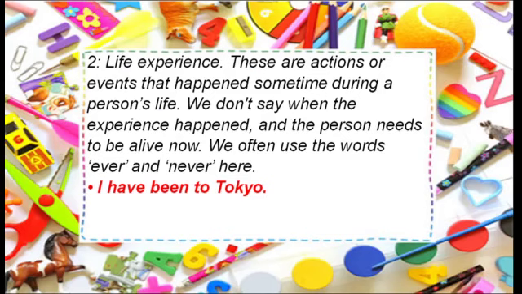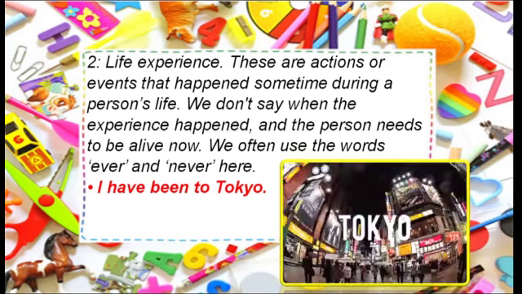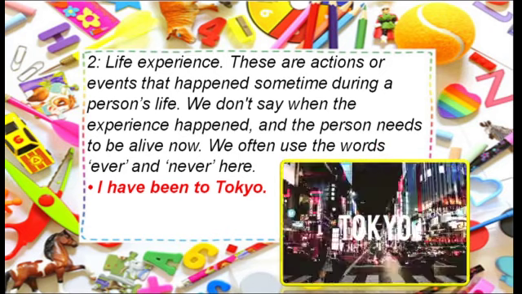One more thing is there, we can use present perfect tense for life experiences, like actions or events that happened sometime during your life. Right now, maybe you are not experiencing that thing, but it happened sometime in your life. We have to use present perfect. Example is, I have been to Tokyo. It means some time before I went to Tokyo. I have been to Tokyo. In these kinds of sentences, we can also use ever and never.